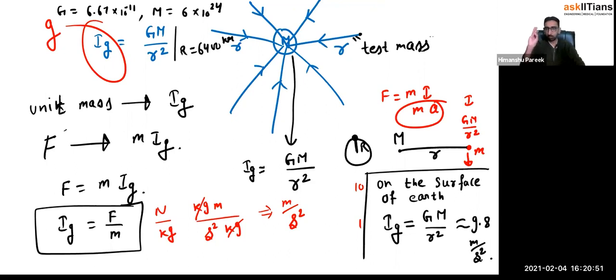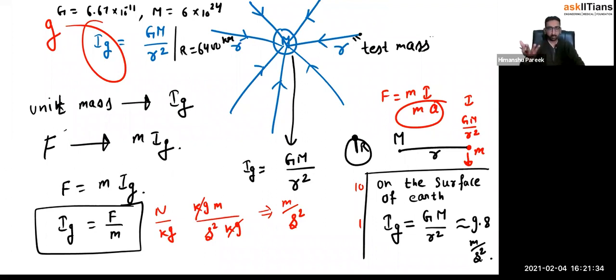Let me compile what all we have discussed. What is small g? It's gravity, what we call, right? So gravity is nothing but the gravitational field intensity only. And basically, what does gravity refer to? It refers to the force acting per unit mass. That is why you multiply with m every time to calculate the force. If gravity is g, then the force is mg. That's the same thing we are doing here. If the intensity is I, which I'm writing by just a different symbol, which is the acceleration due to gravity, then the force is mI. It's that simple. So I hope now we are clear with the idea of gravitational field intensity.